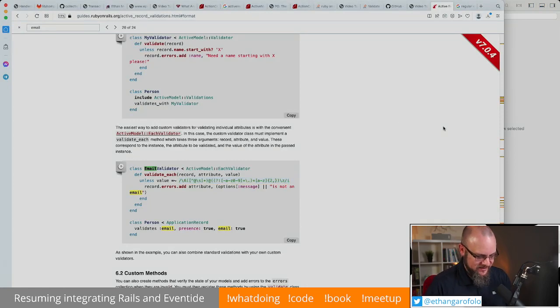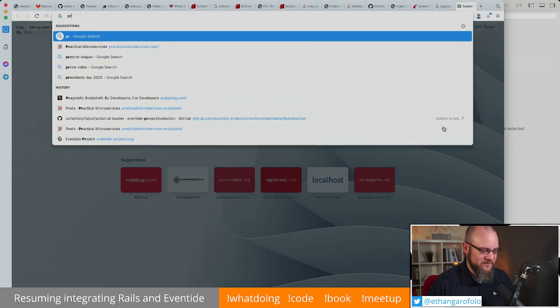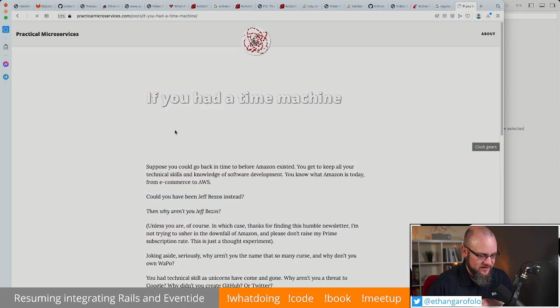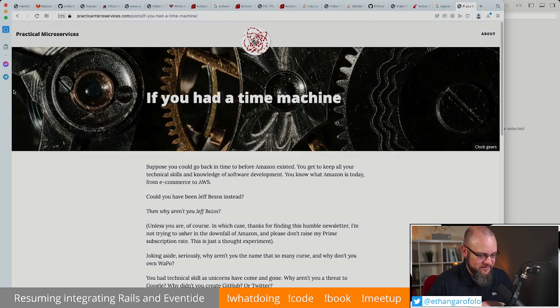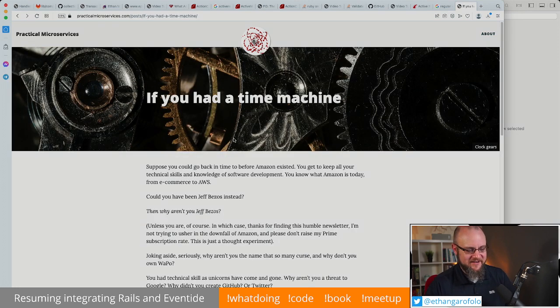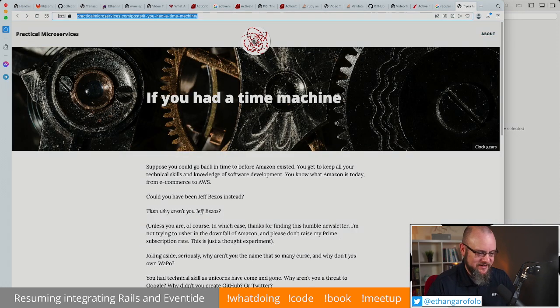Yeah, so I updated practicalmicroservices.com because there was an obnoxious problem when you're looking at a post where there's this panel here that would cover what you were looking at. So that's fixed. But in so doing, I made a new about page for it as well. This page nearly went out as today's email, so I'm glad that didn't happen.